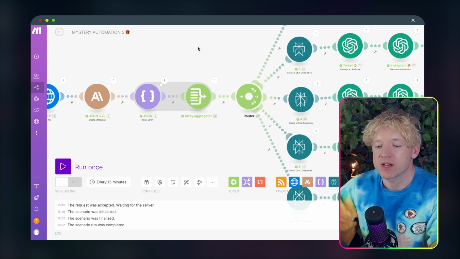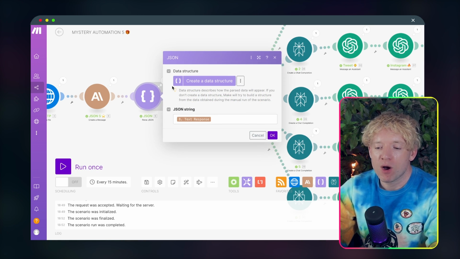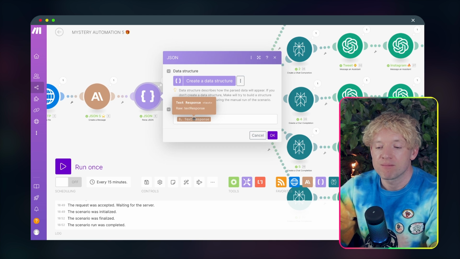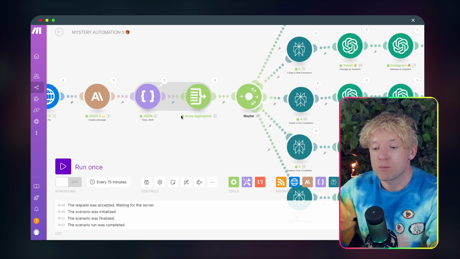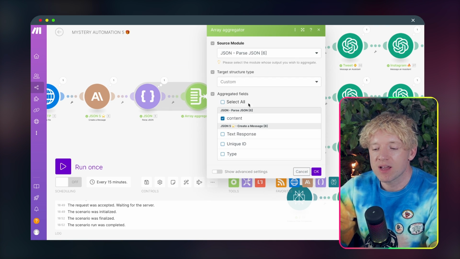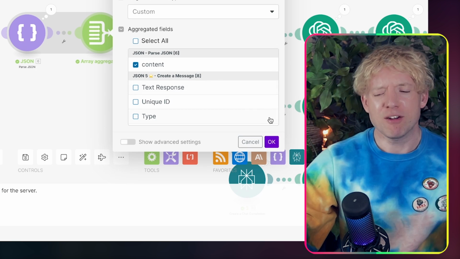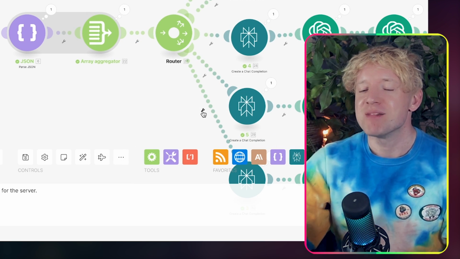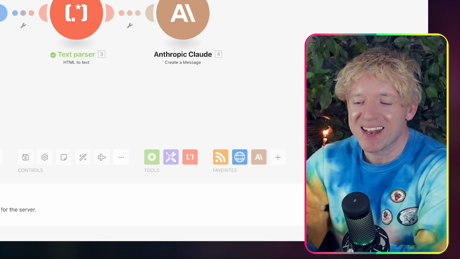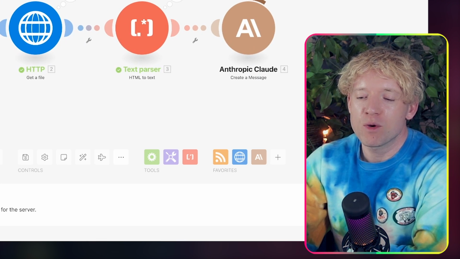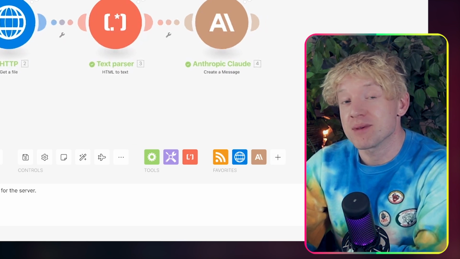So I come back over to automation. I'm going to explain what happens here, okay? Parse JSON structure. All we do is give it the JSON string, and then we'll build it in a second. And then we've got an array aggregator where we just pick the content. Does that sound simple? It really does sound simple. But I promise you, it's not simple when you're first starting out. I promise you that. But with all things, it doesn't make sense until it makes sense, right?